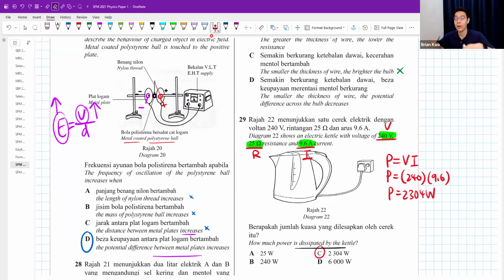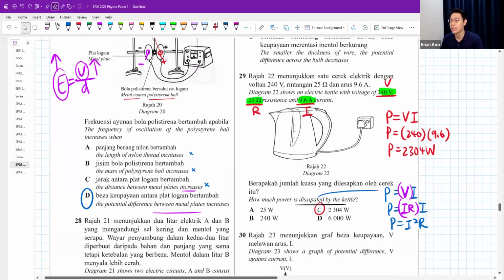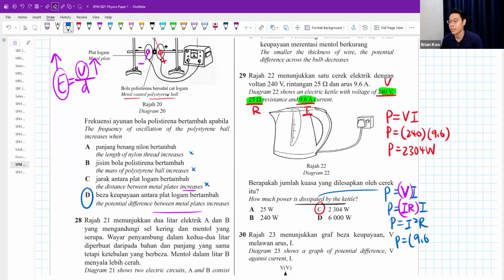You lose the energy in the form of heat, which is why you can also find the answer using P equals, instead of VI, since V equals IR, you can write the formula as I squared R. And I think you will get a similar answer. Current is 9.6, resistance is 25.